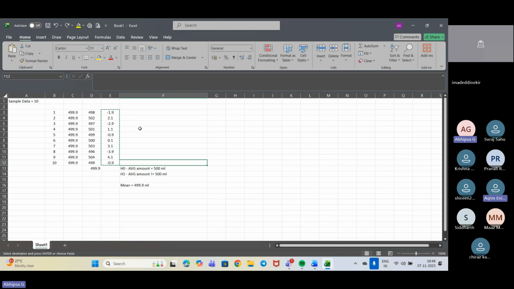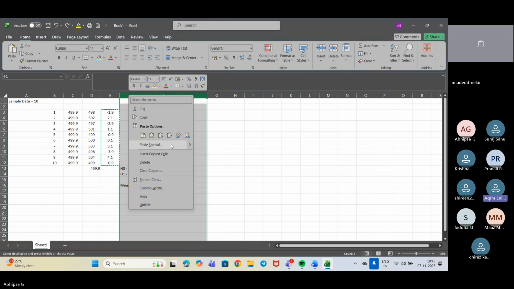Use paste special. I said you should use paste special. When you right-click and want to paste, you use paste special. Okay, I got it.